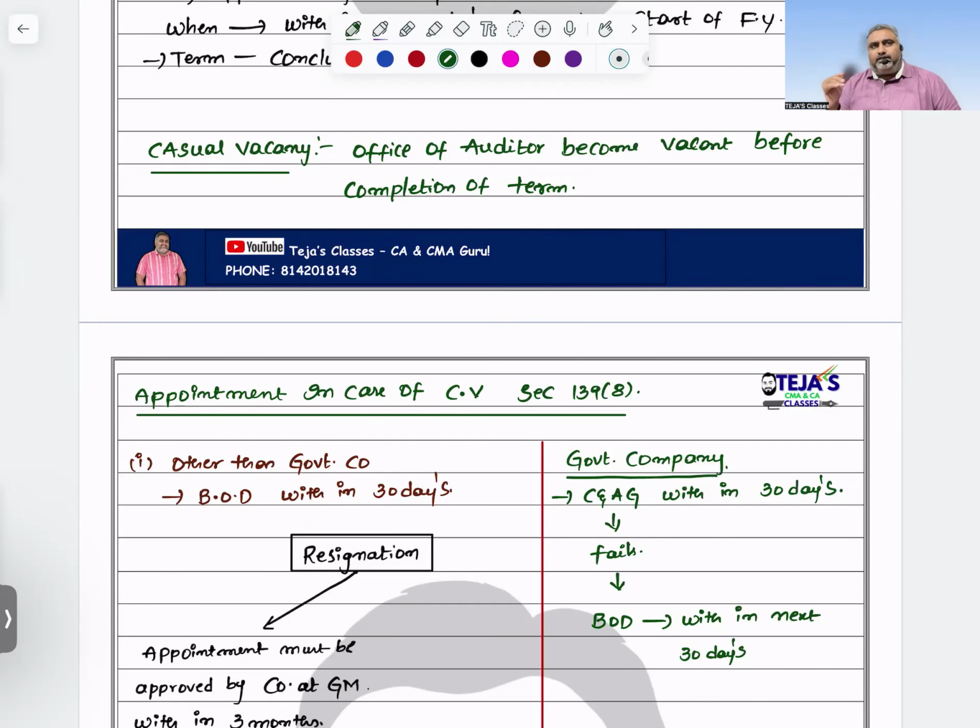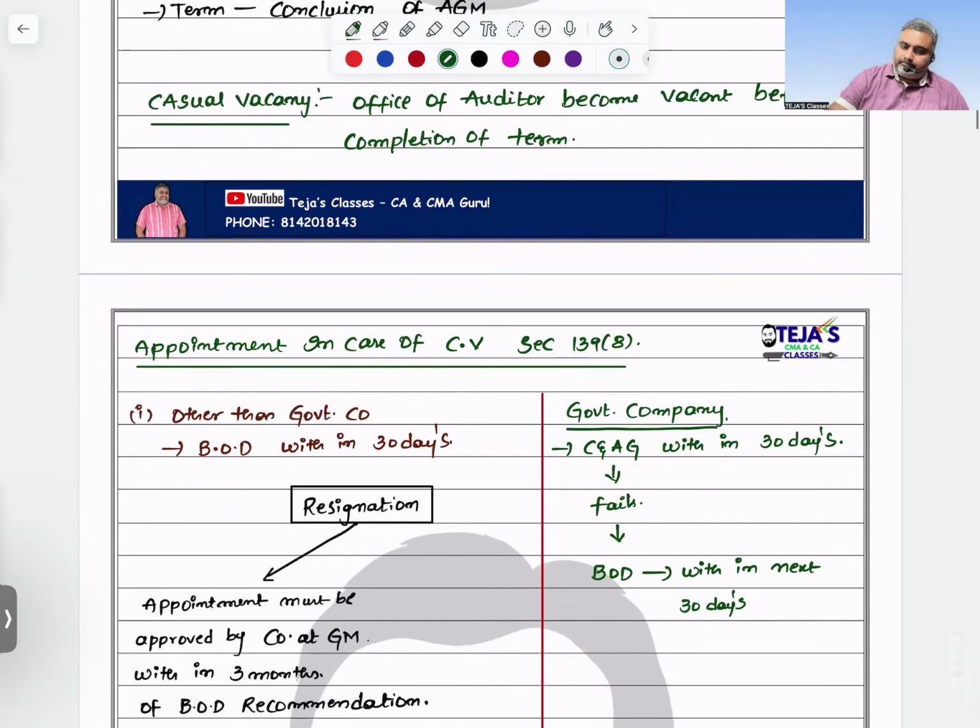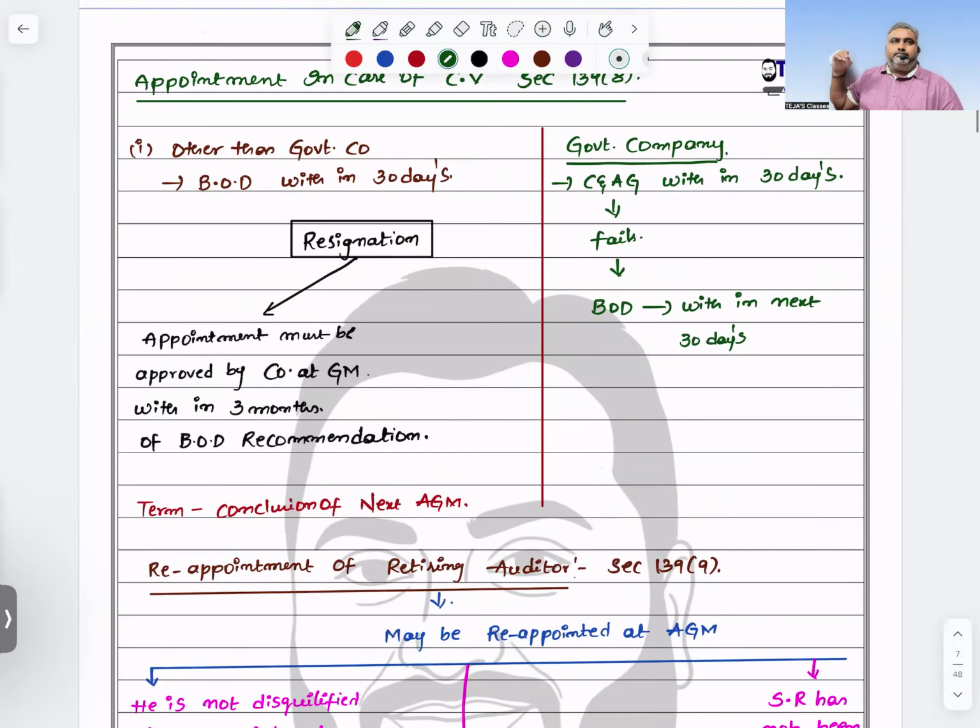Not only this, several reasons are there for casual vacancy: death, resignation, and attracting any of the disqualifications. Except resignation, in all the remaining situations the casual vacancy will be filled by the board of directors only. In the case of resignation, your appointment should be approved by the company at a general meeting.